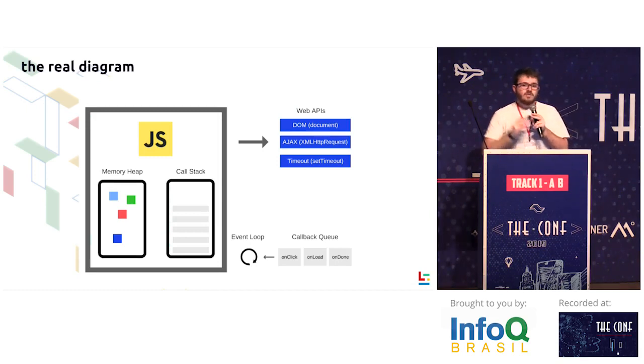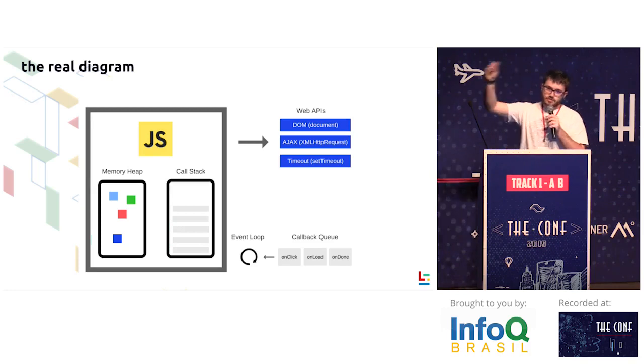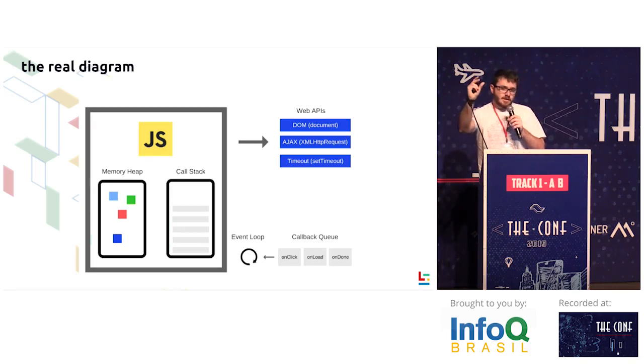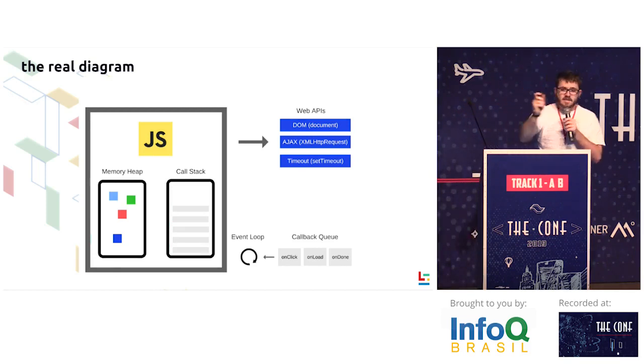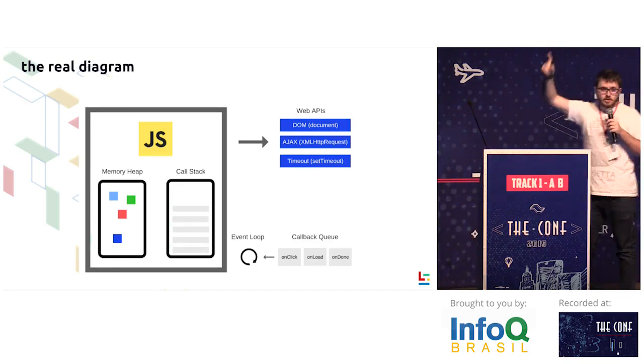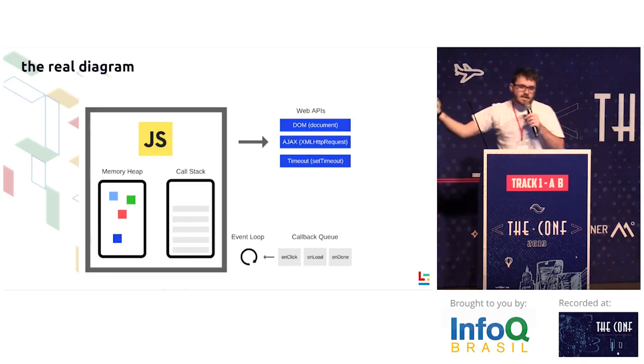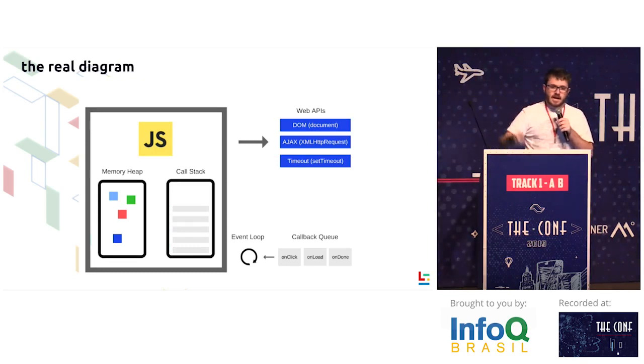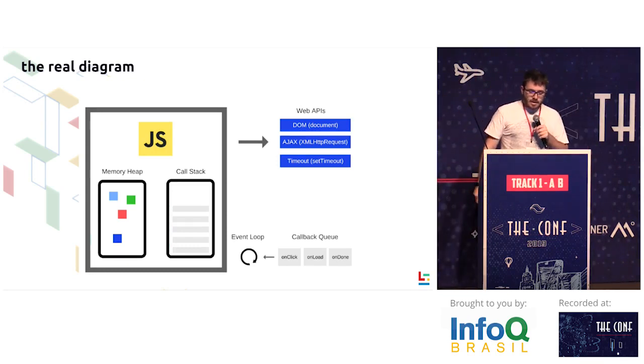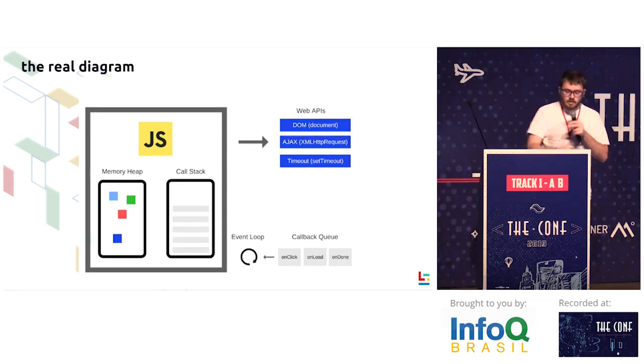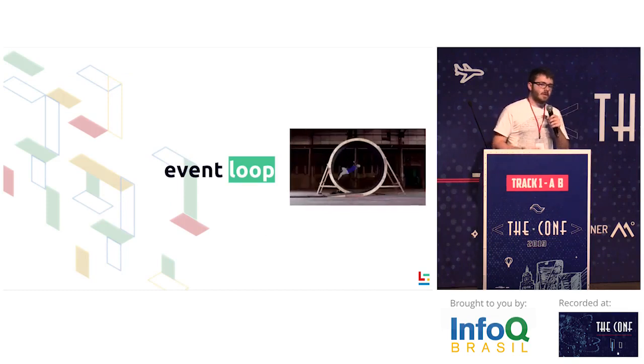Which sends our code to a different thread, because C++ is not single-threaded. When this code is finished, these external APIs put our callbacks into the callback queue. And the event loop takes care of taking those callbacks off the callback queue and up into the stack. But how do functions provide the result to the main thread again? This is where the event loop comes in.